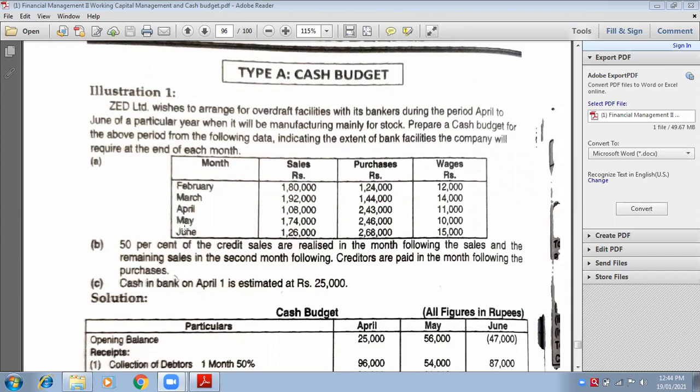August. What is the fourth month following of September? January. What is the second month following of January? March. So this is the quick answer. Very good. Good job.